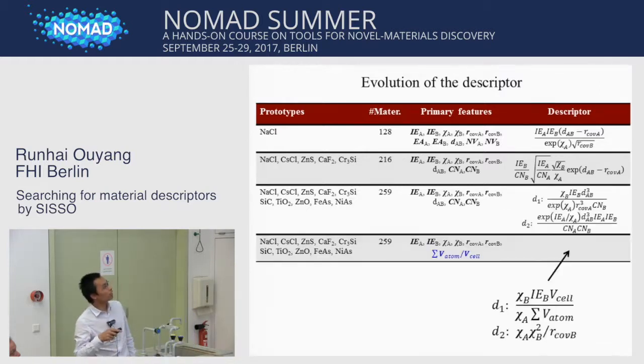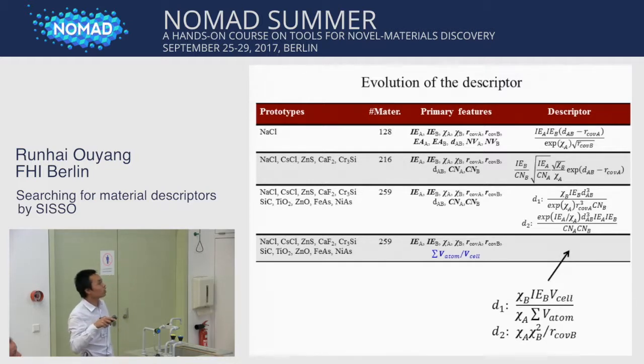Then I realized that from this descriptor, the pattern, the bond distance minus radius, appears very frequently. So I realized that the packing efficiency, the packing factor, may be more efficient than this